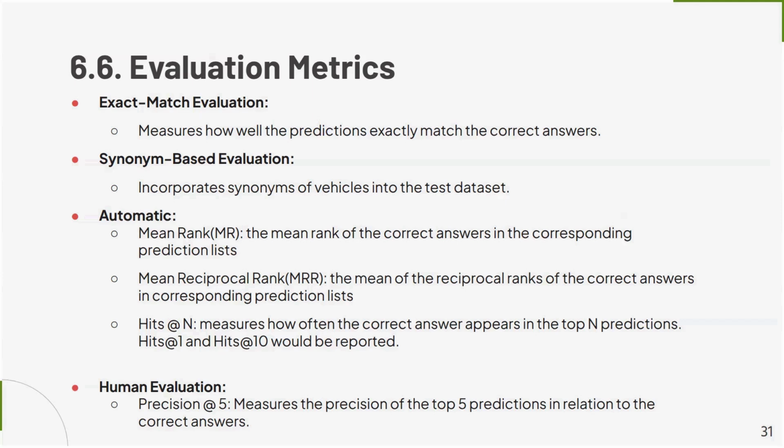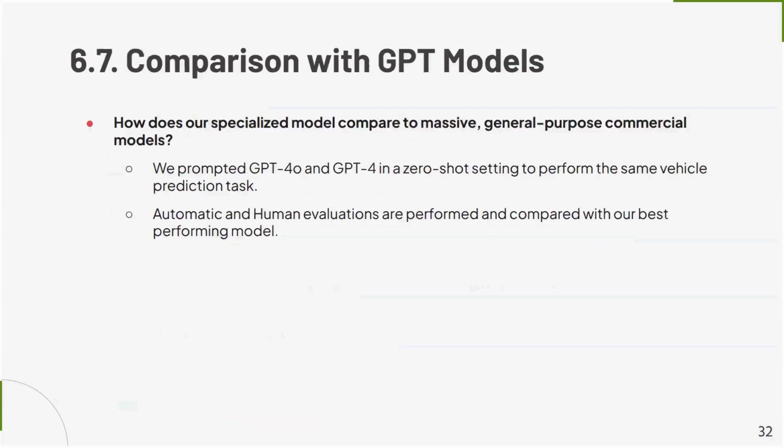For human evaluation, we reported precision at 5, which measures the precision of the top 5 predictions in relation to the correct answers. We also compared our best performing model with GPT-4o and GPT-4 in a zero-shot setting to perform the same vehicle prediction task. Automatic and human evaluations were performed and compared with our best performing model.